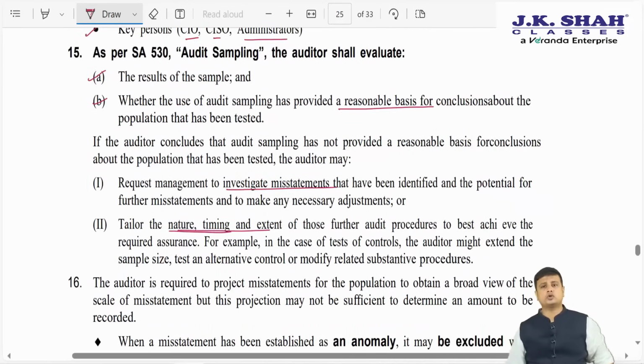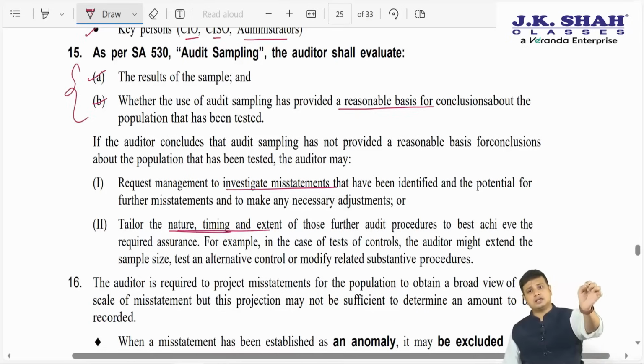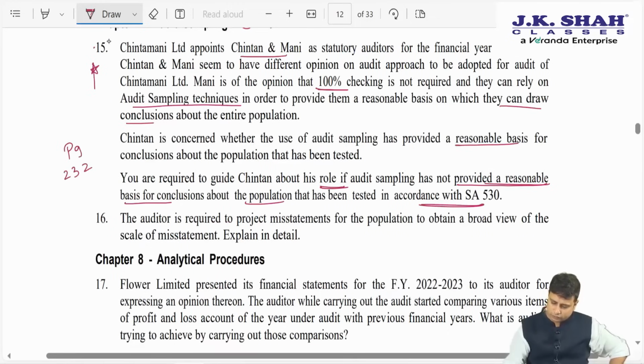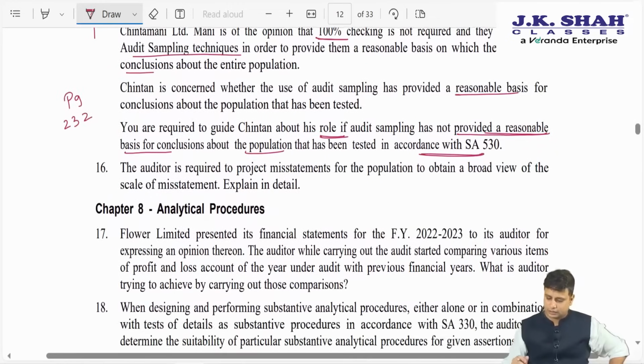They are not expecting you to write all those things. They are just expecting you to write that in case this does not provide a reasonable basis for conclusion, we will have to request management to investigate, and we will have to change the NTE, that is nature, timing and extent of audit procedure. So this was question number 15, that was SA 530.